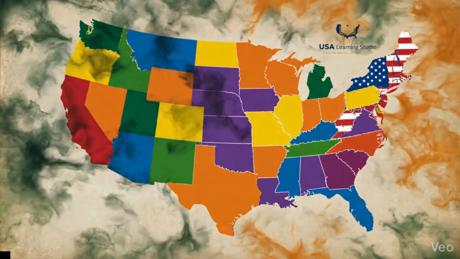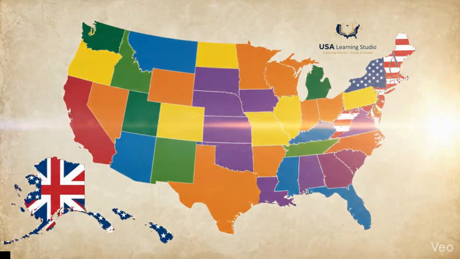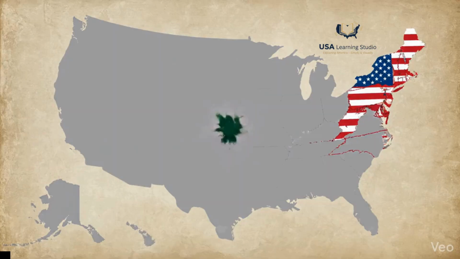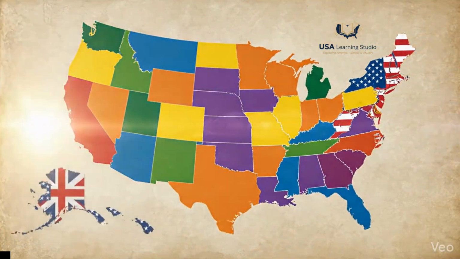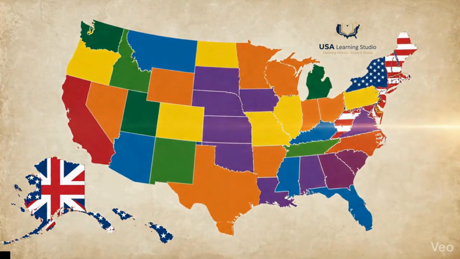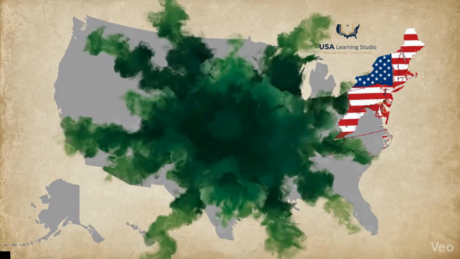They agreed to unite under one nation, but with an important condition: each state would keep some power of its own. This idea became the foundation of the U.S. system. 2. What does state mean in the USA?